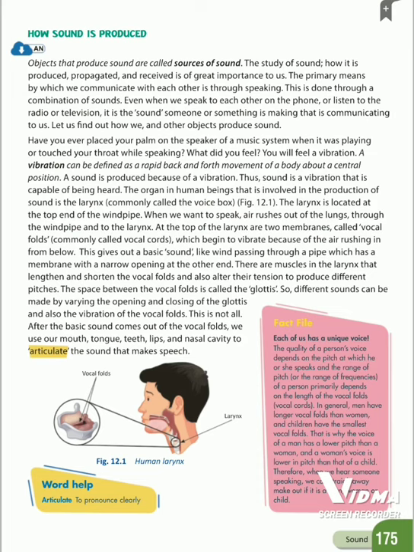Different sounds can be made by varying the opening and closing of the glottis and also the vibration of the vocal folds. Then we use our mouth, tongue, teeth, lips and nasal cavity to articulate the sound that makes speech.